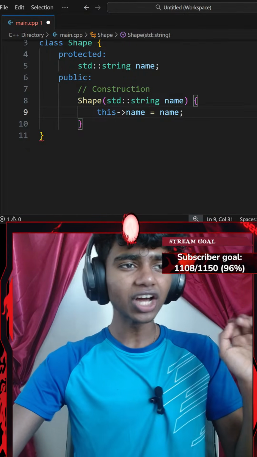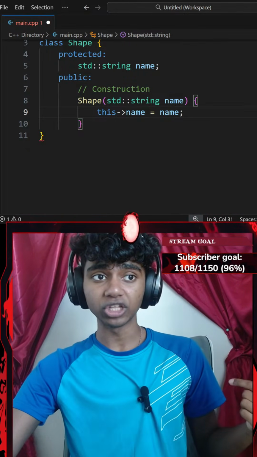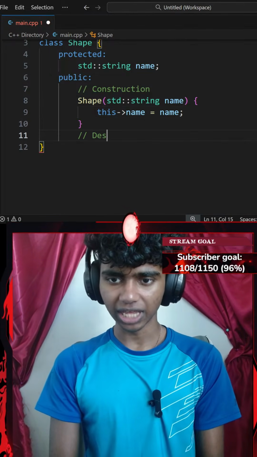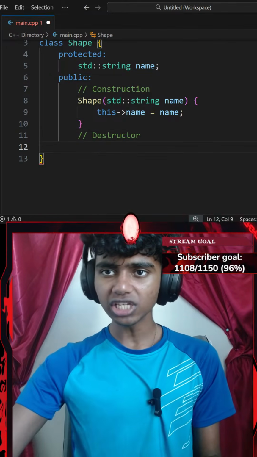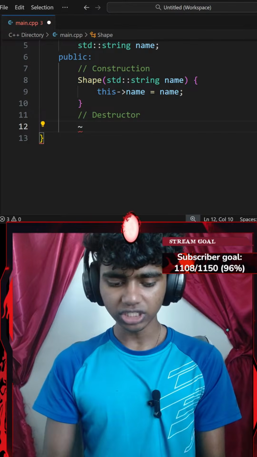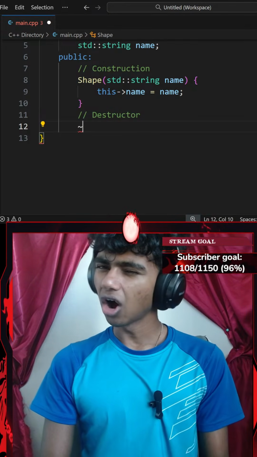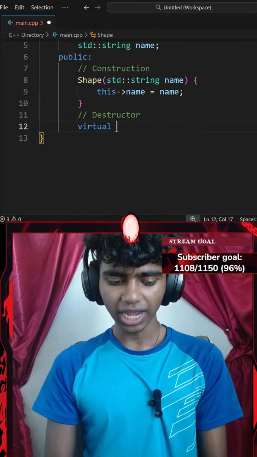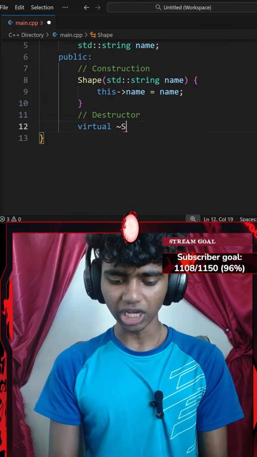Okay, that said, I gotta create a virtual destructor that prints shape destroyed. So let's go ahead and add another comment that says something like destructor. Okay, and this is going to be a virtual destructor, so I'll go with something like a tilde operator. Honestly, should I go with virtual first? So I could go with the virtual keyword and then a tilde of my shape class.